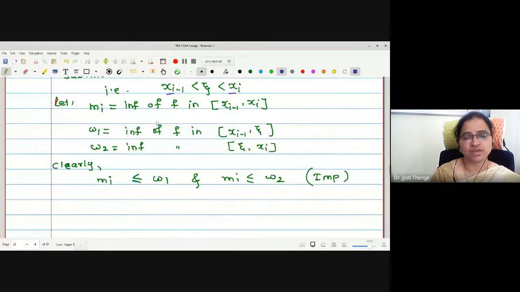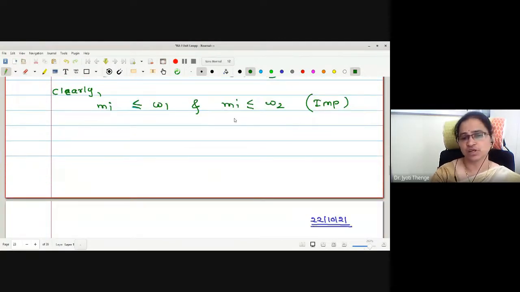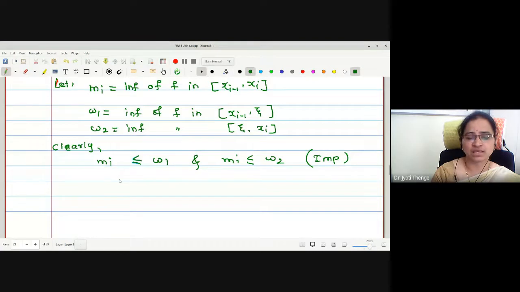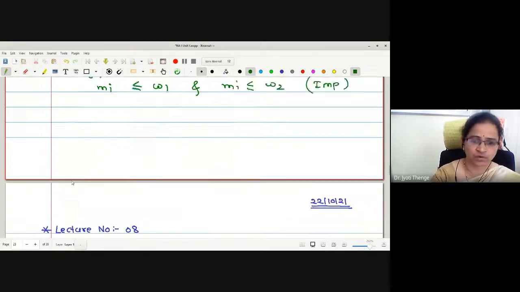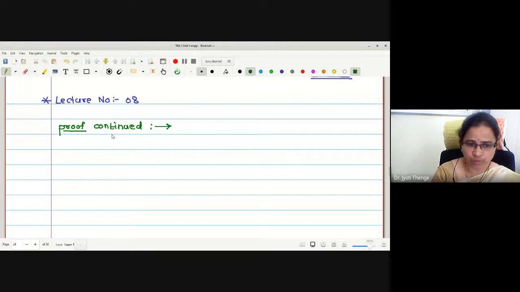Then we have given the notation for the values of infima of the given function in these respective intervals, and we have seen what the relation between the infima is: mi is less than or equal to w1 and mi is less than or equal to w2. Now let us try to prove the result that we wanted to. Let me continue my proof.